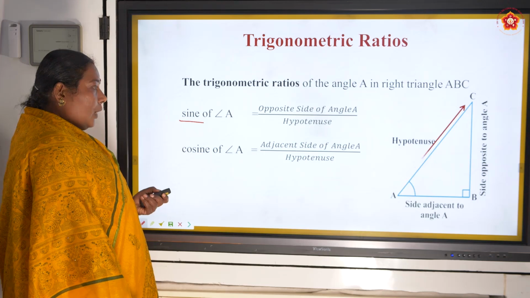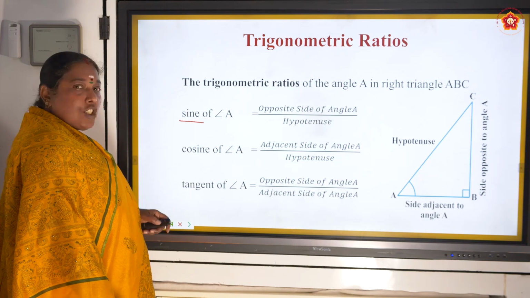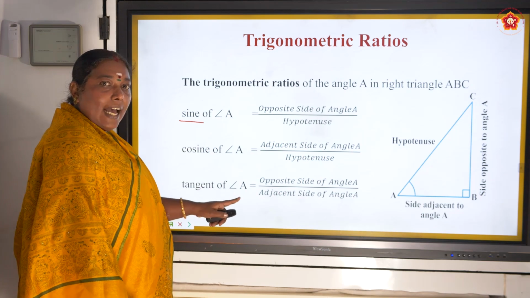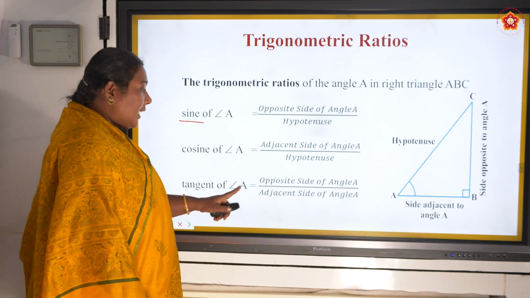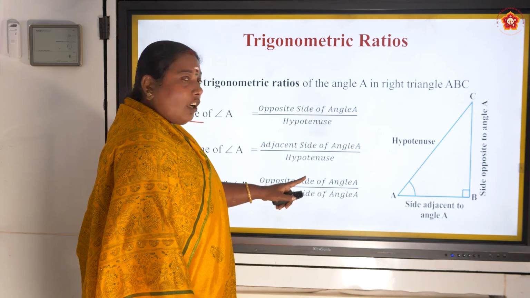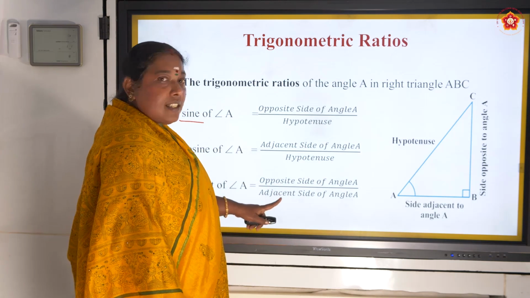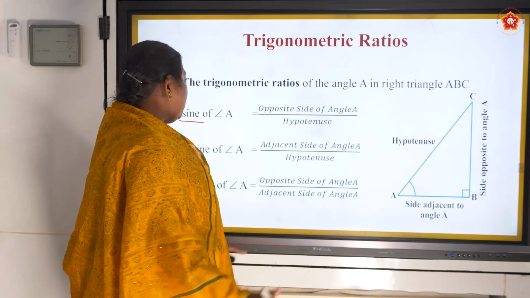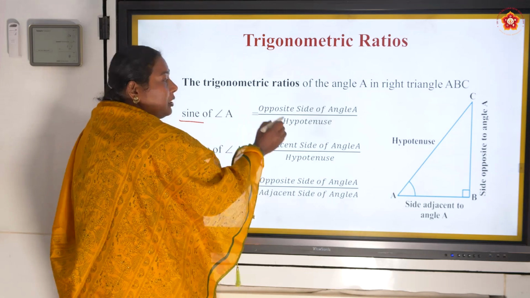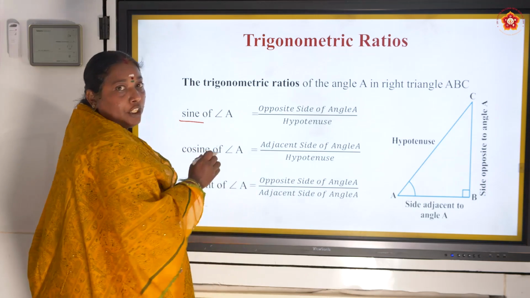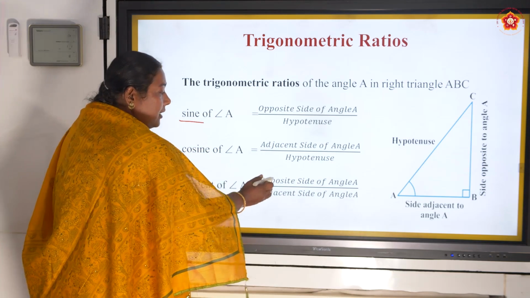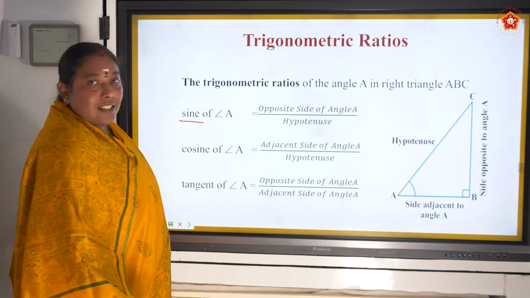Then the last one, tangent of angle A. Normally we call this tan A. Tangent of angle A is equal to the opposite side of angle A by the adjacent side. That means sine A is opposite by hypotenuse. Cos A is adjacent by hypotenuse. Tan A is opposite by adjacent.